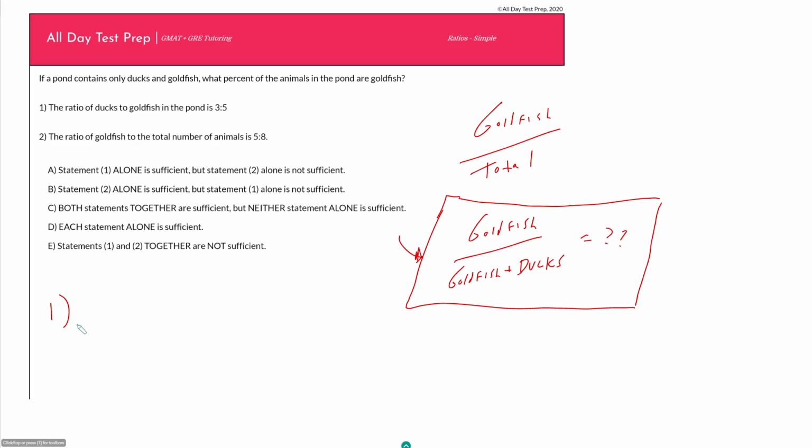Statement 1. The ratio of ducks to goldfish in the pond is 3 to 5. So now we start getting into the ratio part of this question. Ratios are commonly expressed with this colon notation, which I think is helpful when I am setting up my ratios, when I am organizing my ratios.